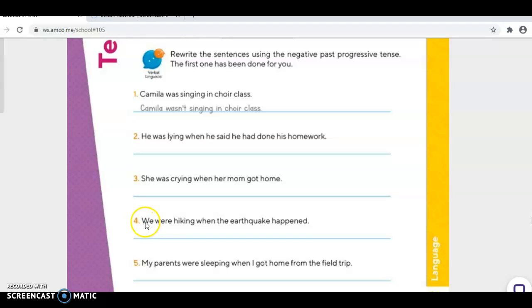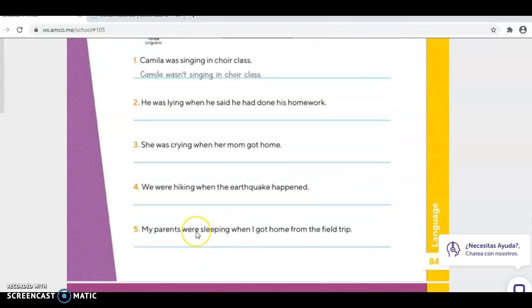Okay, number four, we were hiking when the earthquake happened. We weren't or we were not hiking when the earthquake happened. Okay, number five. My parents were sleeping when I got home from the field trip. Okay, my parents weren't or were not sleeping when I got home from the field trip.